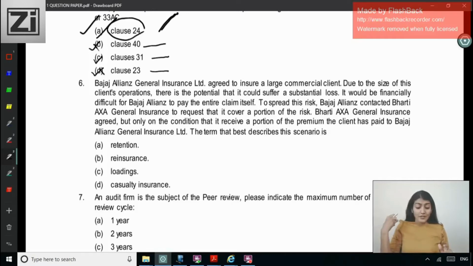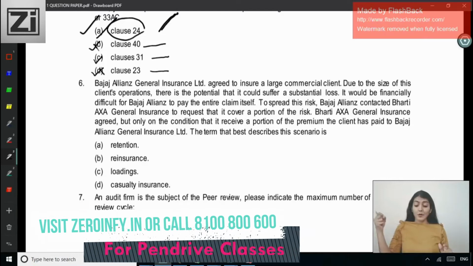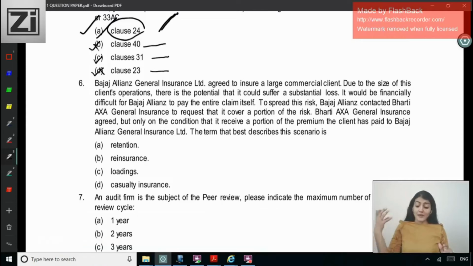It would be financially difficult for Bajaj Allianz to pay the entire claim itself. To spread this risk, Bajaj Allianz contacted Bharti AXA General Insurance to request that it cover a portion of the risk. Bharti AXA General Insurance agreed, but only on the condition that it receive a portion of the premium the client has paid to Bajaj Allianz General Insurance Limited.